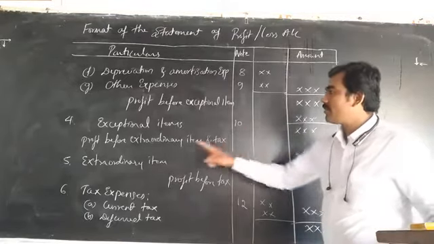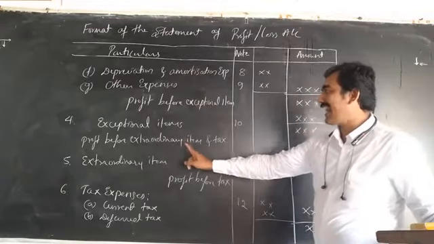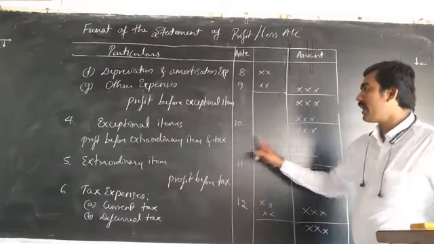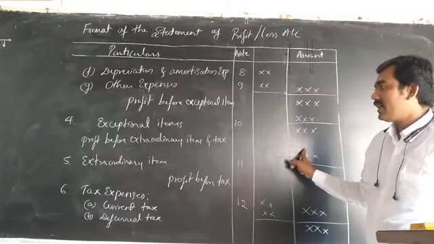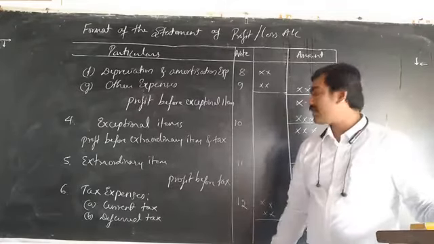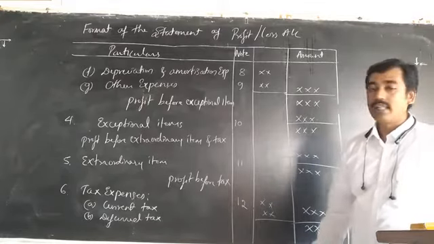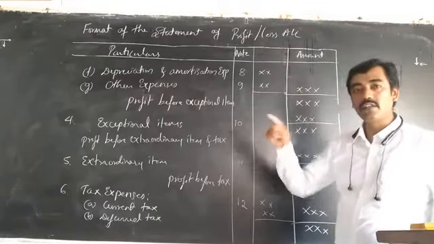Then we know the profit before extraordinary items and taxes. Then we take the extraordinary items from note number 11. These are all the items given in the notes.